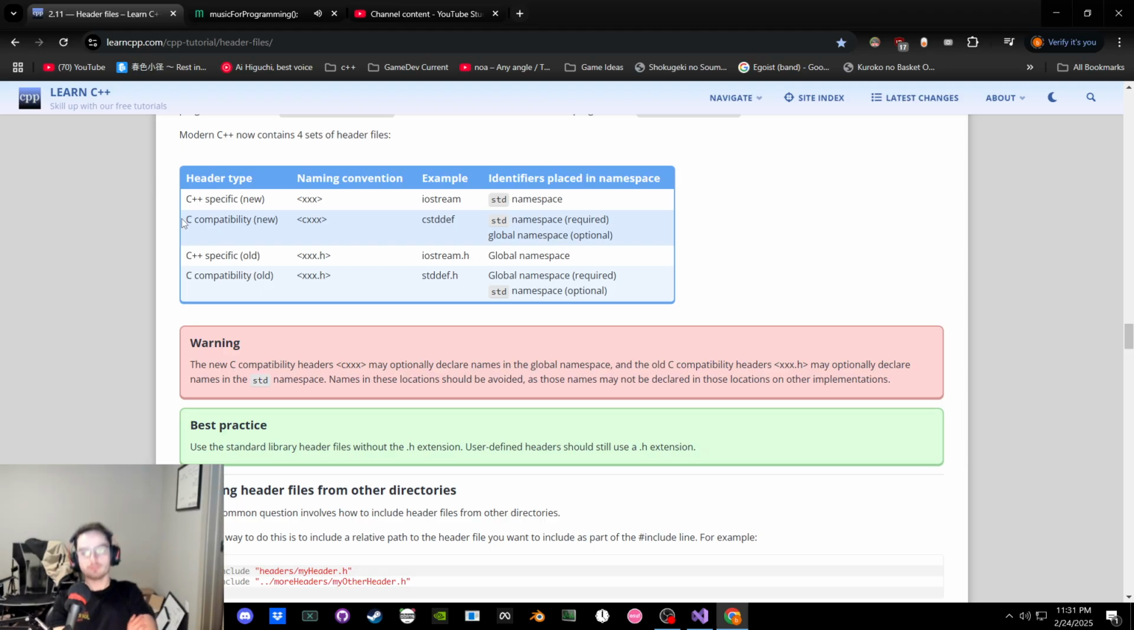Okay. Names in these locations should be avoided, as they may not be declared in those locations on other implementations. Okay, yeah, because if you have, let's say, some generic variable called X, and it's in the old stuff, and it's in the global, well, if we're using it in another program, and it's actually in a different scope, well, including both of those, I won't get the functionality from both. Let me fully understand that. I was kind of just talking out of my ass. I shouldn't have been doing that.